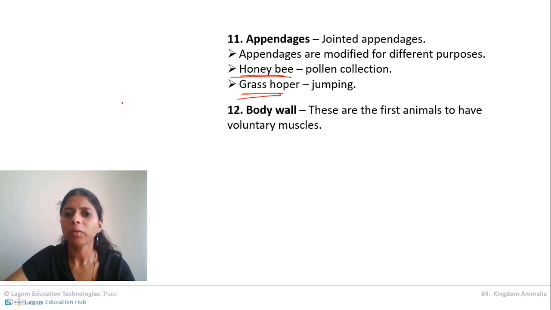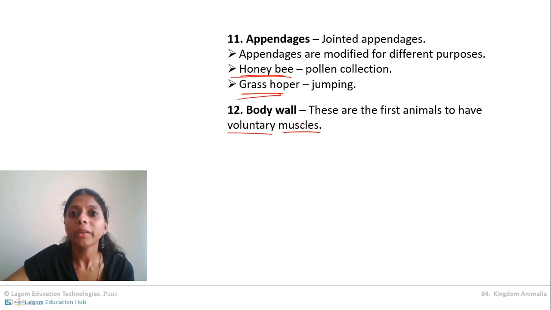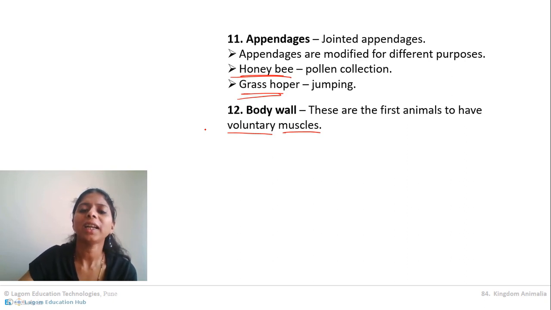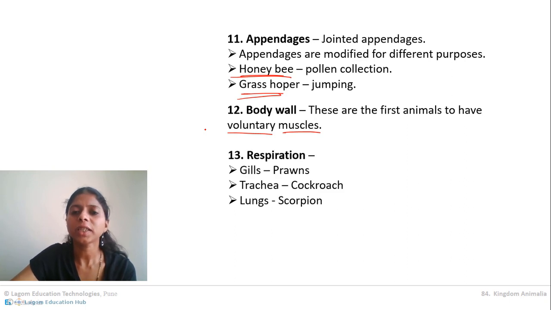Then their body wall means they are having all different kinds of muscles, and these are the first animals to show voluntary muscles. Means whenever they want to fly, their voluntary muscles will get activated and it will help the animal to fly. Now the next one is respiration.